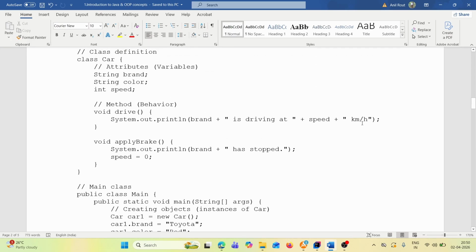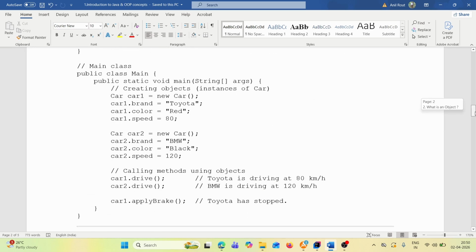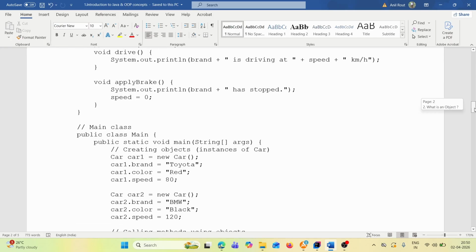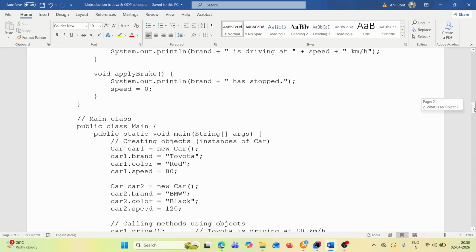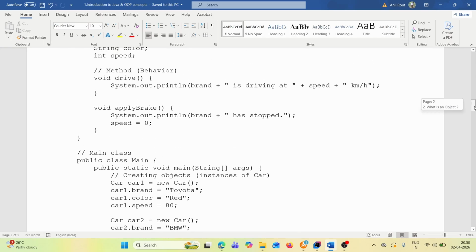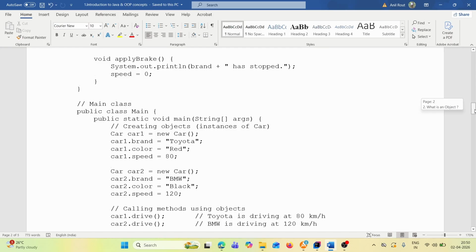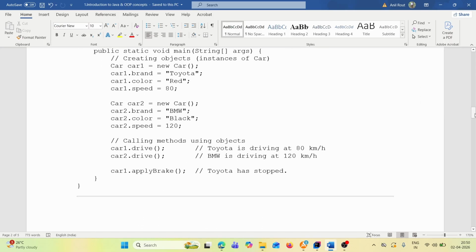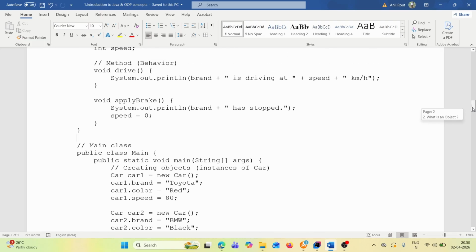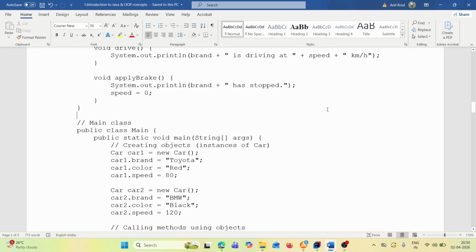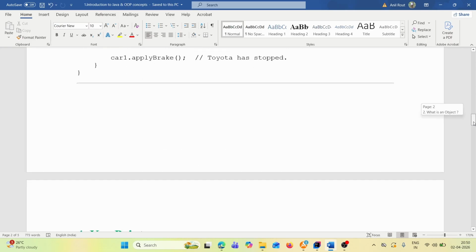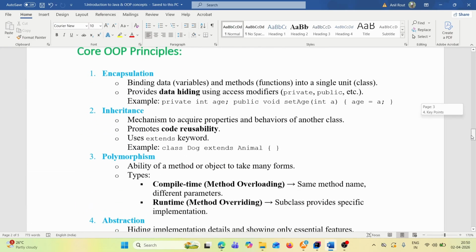Then similarly, whenever we call car2.drive, car2 means BMW brand, it prints BMW is driving at 120 km per hour. Then car1.applyBrake means which brand? Toyota has stopped. Speed is equal to 0. Like that it will display.